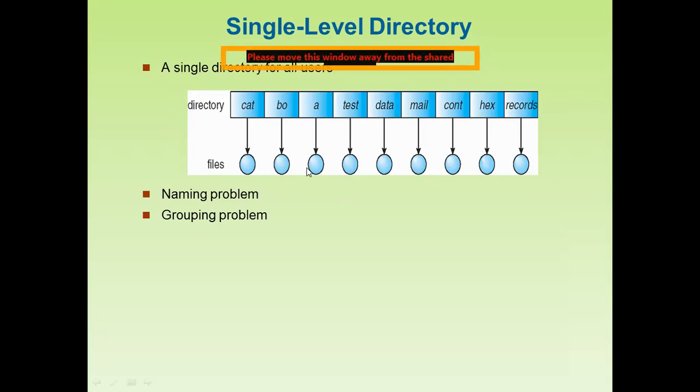So a single directory for all users, with files belonging to the first user, second user, third user, and so on. Whenever we use the single level directory, a single directory for all users, the problem is called the naming problem or the grouping problem.